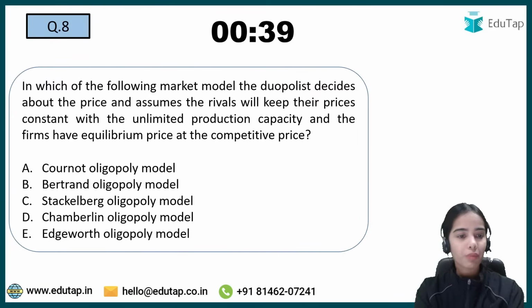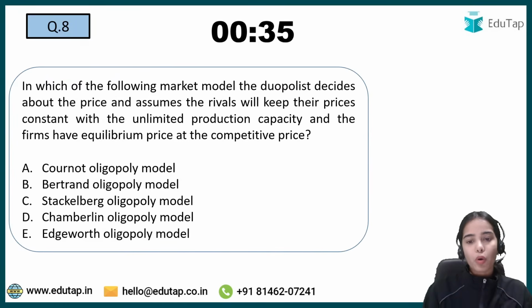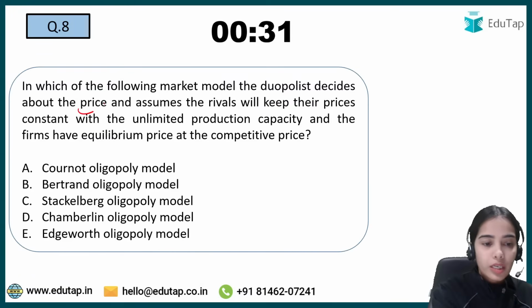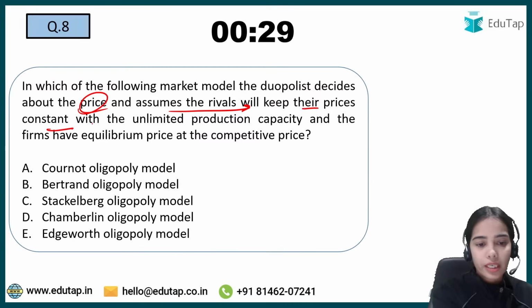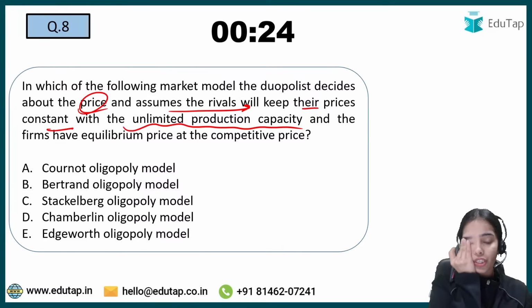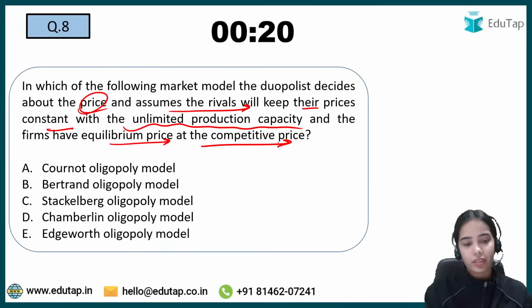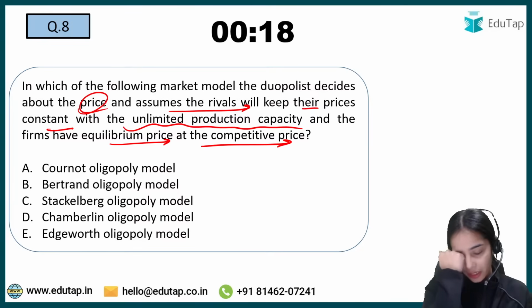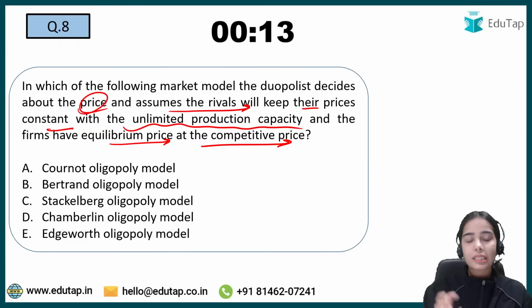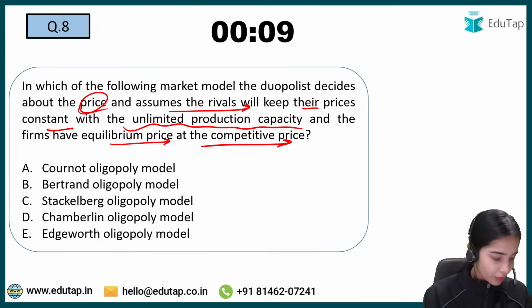Now coming to the next question, read the question carefully and try to answer. In which of the following market models does the duopolist decide about the price and assume the rival will keep their price constant, with unlimited production capacity, each firm has unlimited production capacity and the firms have equilibrium price at the competitive level? So try to answer this question. Is it Cournot oligopoly model, Bertrand oligopoly model, Stackelberg oligopoly model, Chamberlin or Edgeworth? So I hope you know.